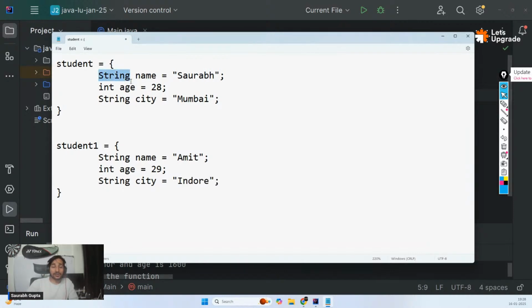So this is not an array. Remember that this is a collection of data of different types, but all those data are related to each other, interconnected. So they are uniquely representing something. They both are now representing student data. It's a representation of data. Is that clear, guys? And this is what you can call an object. An object is nothing but a collection of properties which represents something. That's the definition.